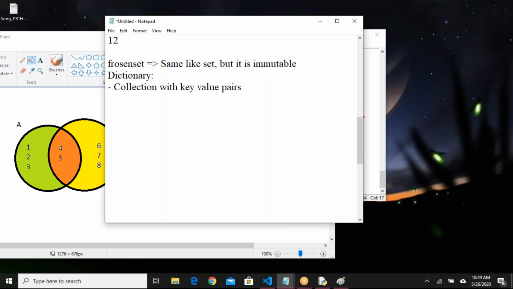Dictionaries will also store n number of elements. They are growable in nature. Any number of elements you can store, and later also you can add. The values stored in a dictionary are keys and values, in pairs. So you can access one element using its key. That is possible in dictionaries.